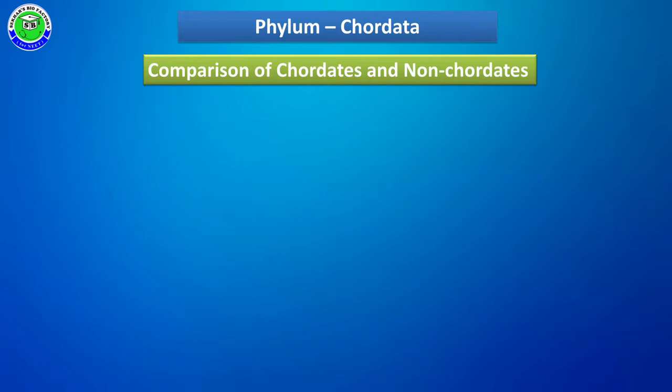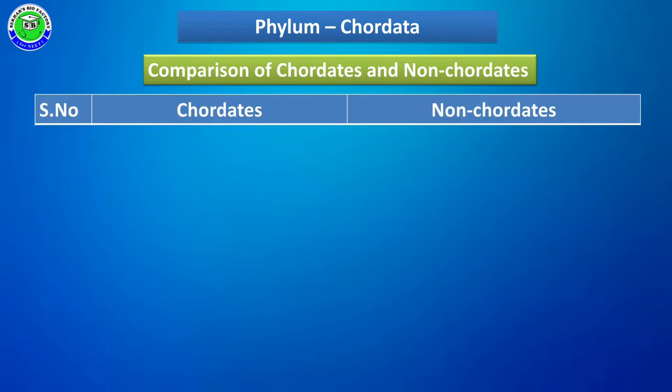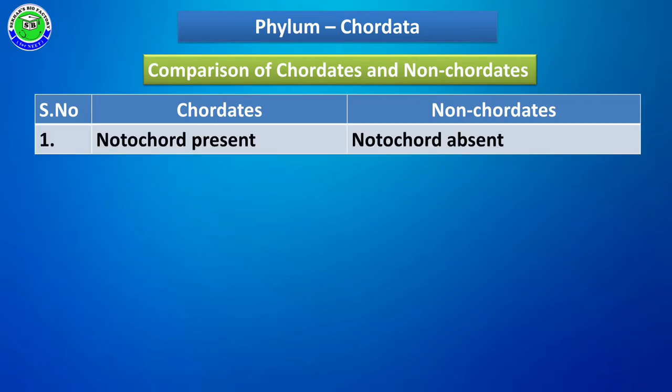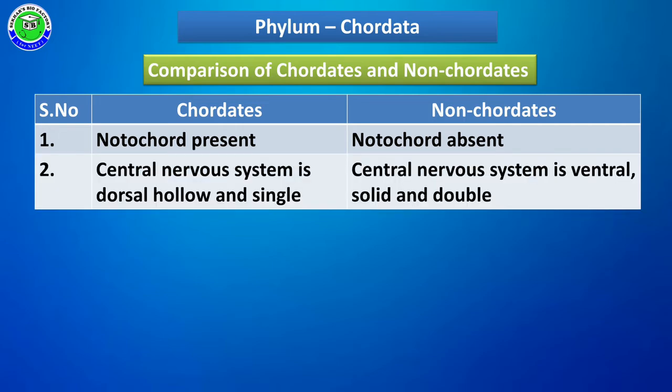When we compare chordata with the non-chordates, the members other than chordata, we can find some differences. The first category is chordate characters and the second category is non-chordate characters. First difference: all chordata members have a notochord in their body, in either the embryonic stage or the adult stage. But in non-chordates, such a notochord is completely absent. All chordata members have a central nervous system, especially at the dorsal side.